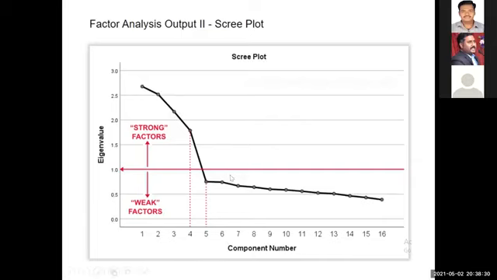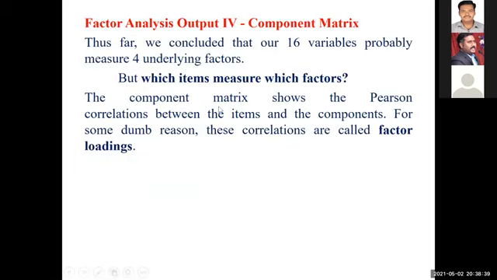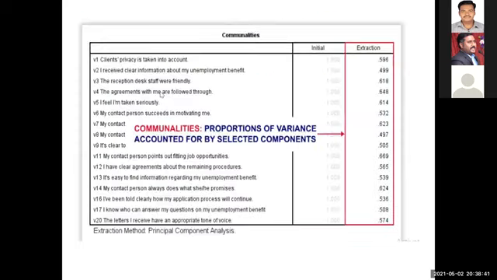Okay. Now the third one is communalities. The third output table is communalities. Here, see, all the variables are there, right? And the initial value for all the variables should be 1, 1, 1, 1. And this is the extraction, that is the factor loading value for all the variables.